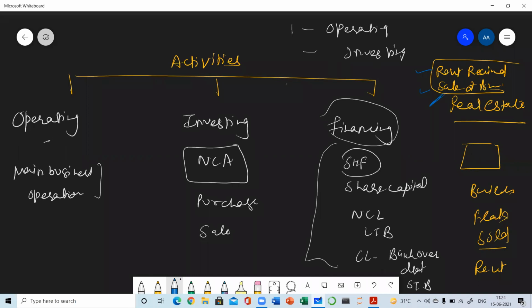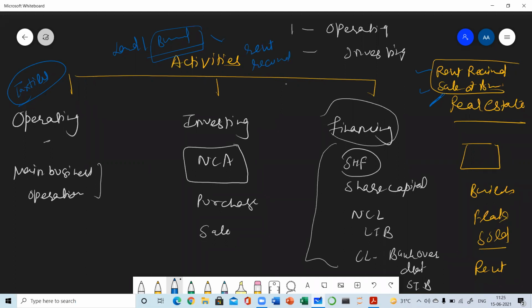Now suppose a textile business owner is there. What will be his main business? Manufacturing of garments, selling of garments, purchasing the raw material related to garments. So the extra funds that particular textile business owner has, he has invested in buying a piece of land, and he constructed a building on that, and he rented out that building, not sold, he rented it out. So he is also getting rent received.